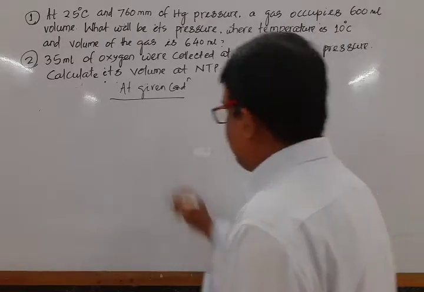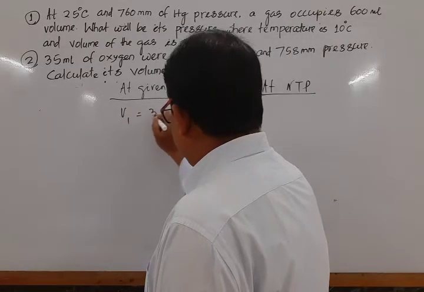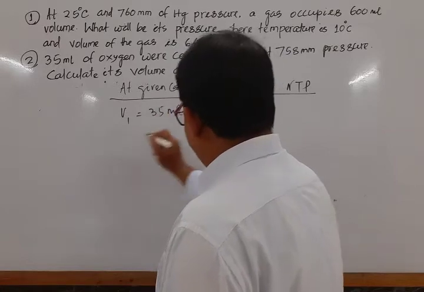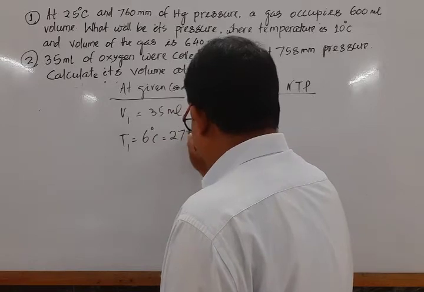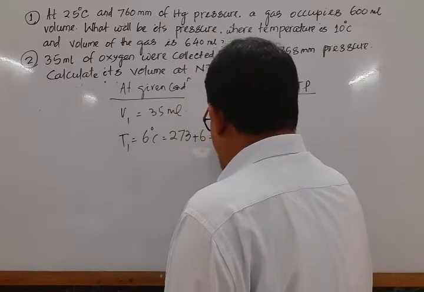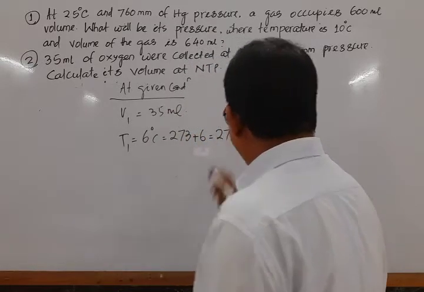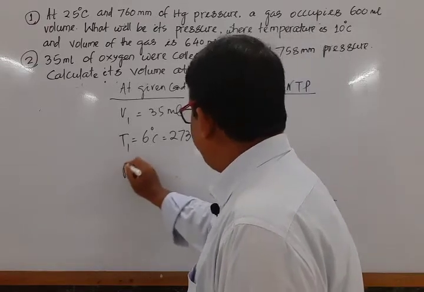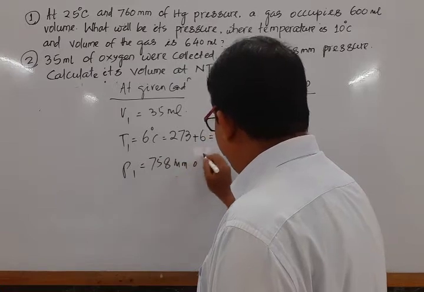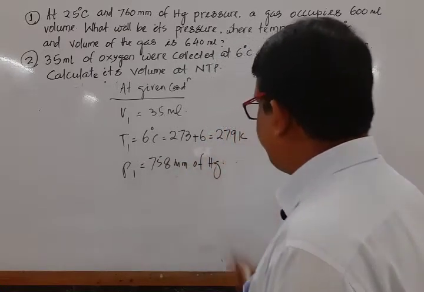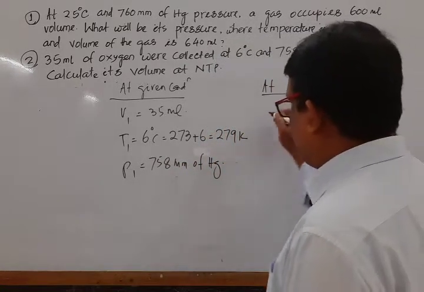What are the data given? V1 is equal to 35 mL, T1 is equal to 6 degrees Celsius, that is 273 plus 6, 279 Kelvin, and P1 pressure is equal to 758 millimeter of mercury. Then calculate the volume.